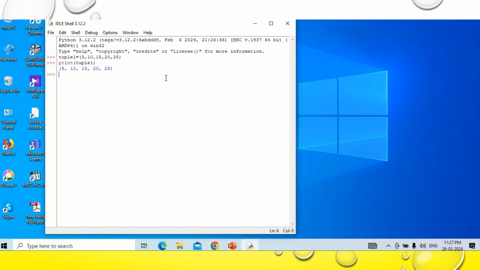Here I have considered the data type of each of the items as the same. We can also have different types of data. For example, I will consider tuple2 is equal to, within a small bracket I will write 10, consider that as a serial number. Then I will write my name within single quotes.